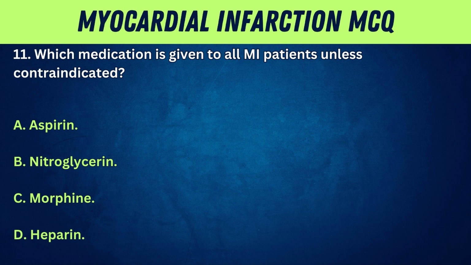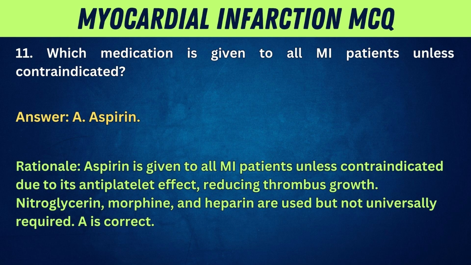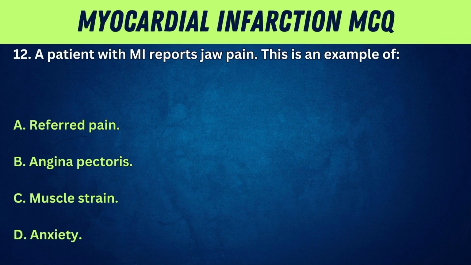11. Which medication is given to all MI patients unless contraindicated? A. Aspirin. B. Nitroglycerin. C. Morphine. D. Heparin. Answer: A. Aspirin. Rationale: aspirin is given to all MI patients unless contraindicated due to its antiplatelet effect, reducing thrombus growth. Nitroglycerin, morphine, and heparin are used but not universally required. A is correct.